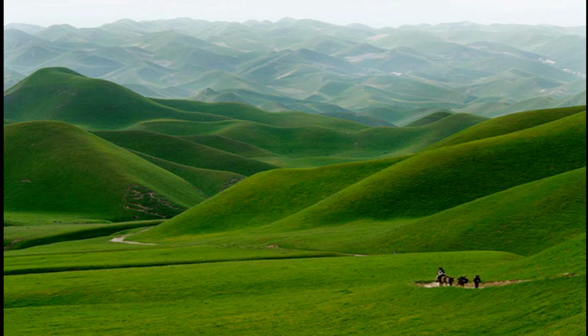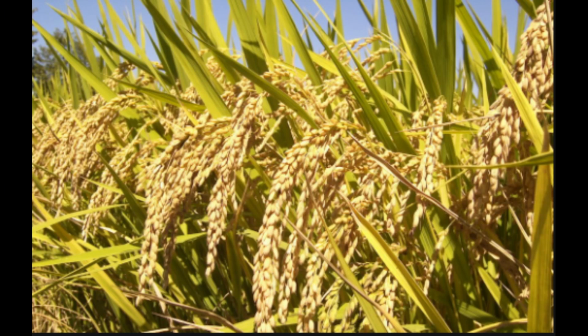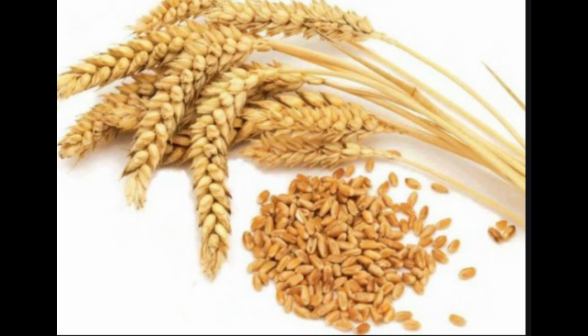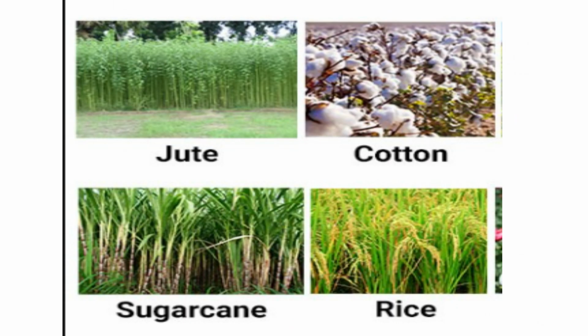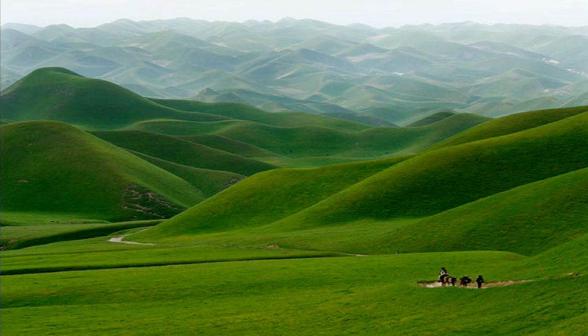Northern plains are suitable for the growth of food crops such as rice, wheat, and cash crops such as jute, sugarcane, and cotton. This area is called the rice bowl of India, as most of India's rice is grown here.